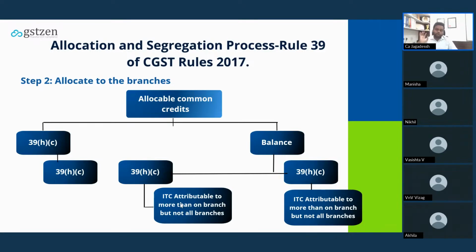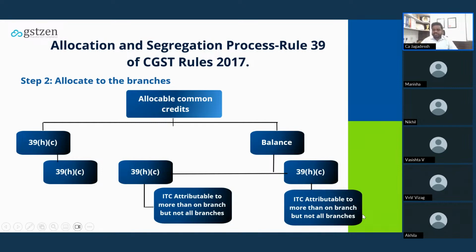Hope it is clear, because the ultimate consumption is happening only in the North but not in the South. Now coming to the next part: exclusive we have removed, and the ones only to some branches we also removed. Now the residual part, that is ITC attributable to all the branches, you have to allocate to all the branches based on the turnover.